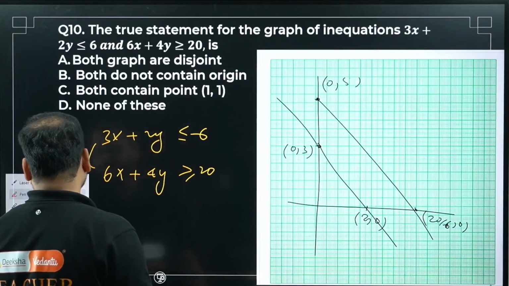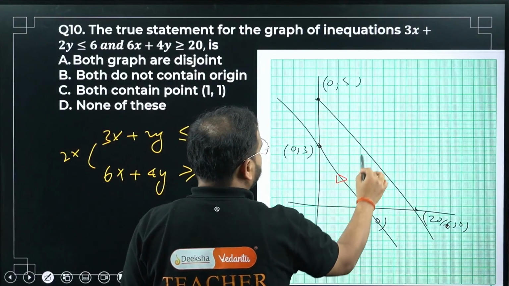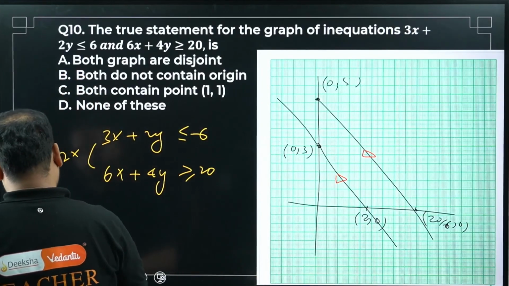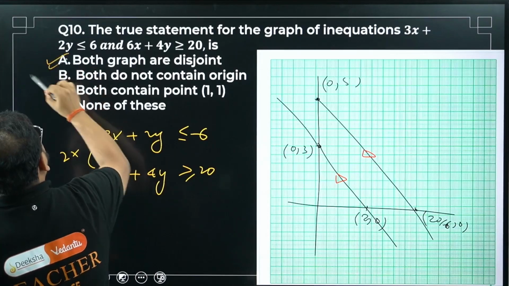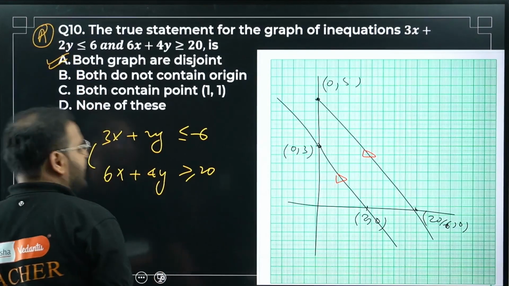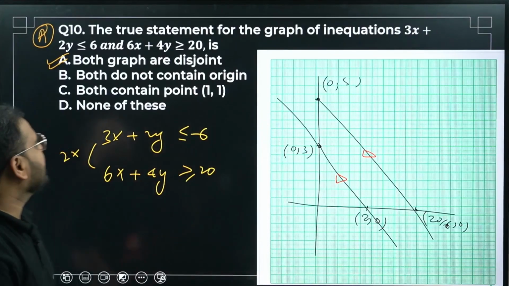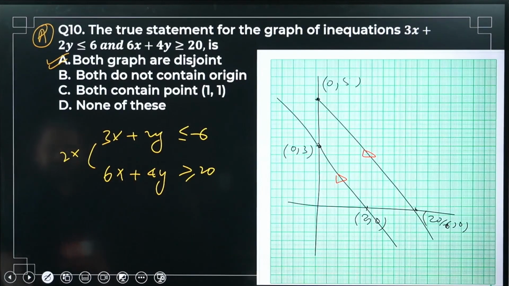One second. Please check. They are parallel lines. Means what? Both graphs are disjoint. Option A looks right. Please cross check. But option A is right. Both graphs are disjoint. Parallel lines, right? So both graphs are disjoint. Okay. Question number 10 is over.